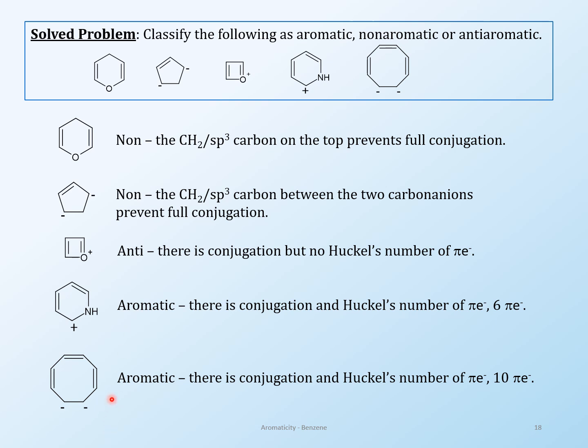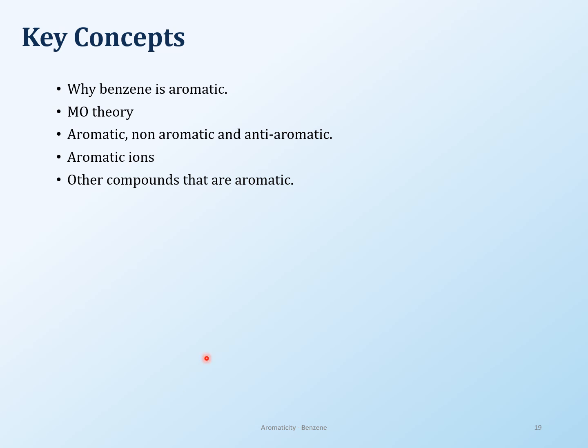Let's look at this one, what's going on here. So 1, 2, 3, 4, 5, that is 5 times 2, 10. So 10 is a Huckel's number, and there is conjugation, and every carbon has pi electrons. So yes, that's going to be aromatic. Hopefully that helps you in your classifications. So I think that's it as far as we are concerned for aromaticity. Learn your Huckel's rules, and that should take care of everything.